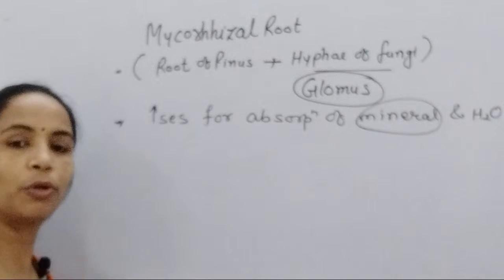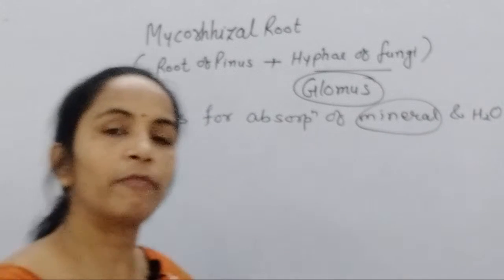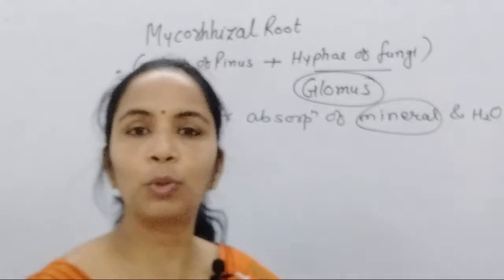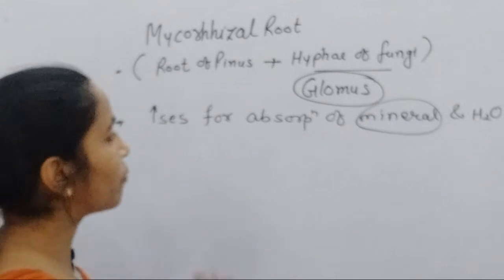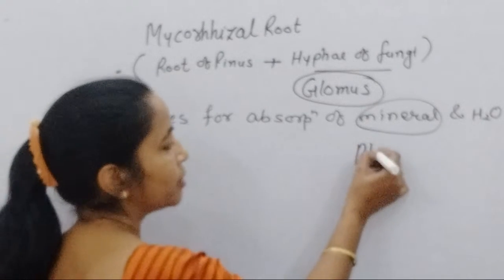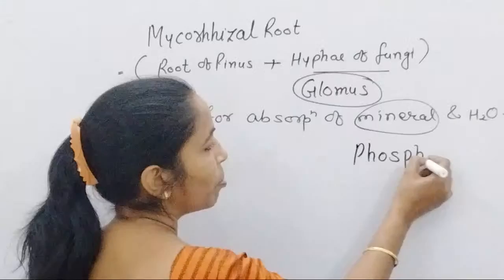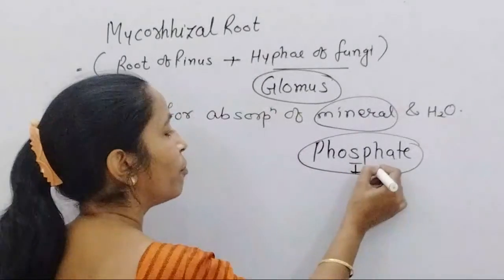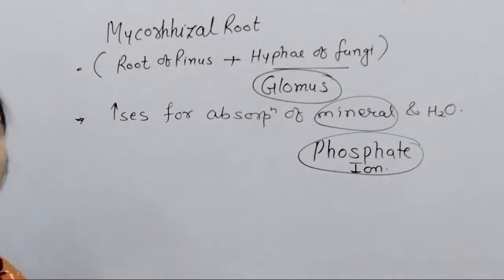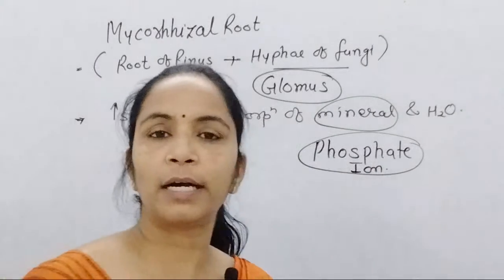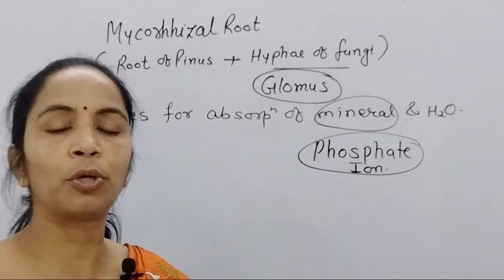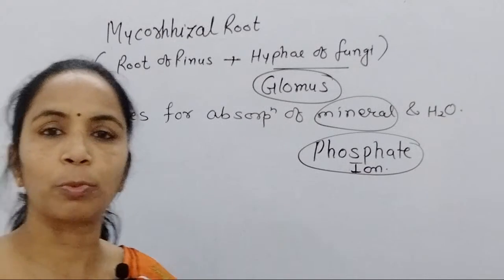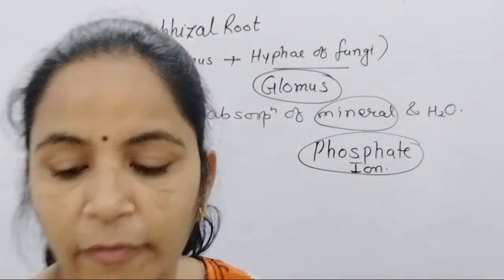This part also you remember. Of the number of minerals, when mycorrhiza are developed in root, it specifically increases the uptake of phosphate ion. So this part also you remember. In terms of mineral, what kind of absorption increases? Mycorrhiza increases absorption or availability of phosphate ion. So you remember this one time.